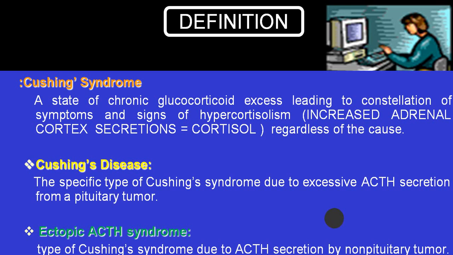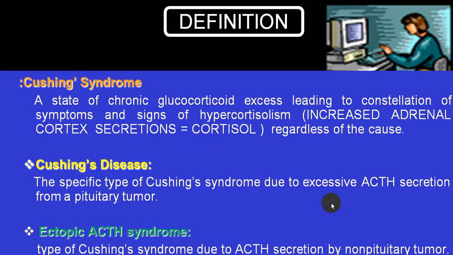Yes, Cushing syndrome is a chronic glucocorticoid excess leading to a group of symptoms and signs. These signs are called hypercortisolism because it is because of increased level of cortisol. But because of hypercortisolism, whatever the symptoms and signs together are called Cushing syndrome. Now this secretion may be from the adrenal gland or from outside the adrenal gland. All together is called Cushing syndrome.